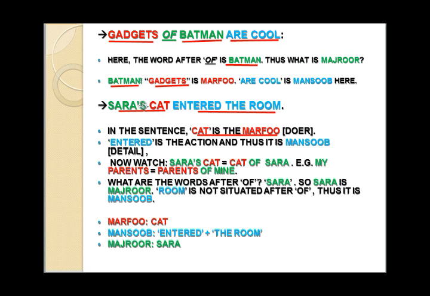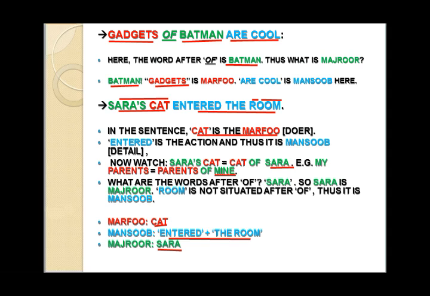Now, this word, Sarah's cat. We can write "cat of Sarah." For example, my parents, parents of mine. So who's after "of"? I am. And here, who's after "of"? Sarah. So it's jar, right? Makes sense now. The word after "of" is Sarah, so Sarah is majroor. And this word room is alone, forever alone, it has nothing, so put it in mansub again. So the marfu is the cat, majroor is Sarah, and mansub is entered the room, what the doer does.